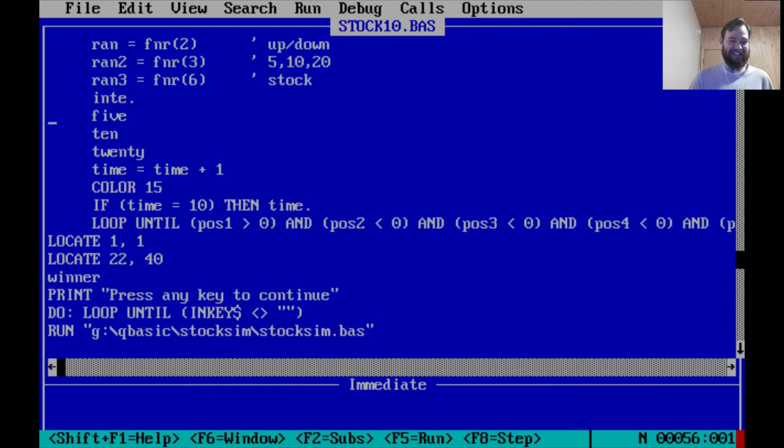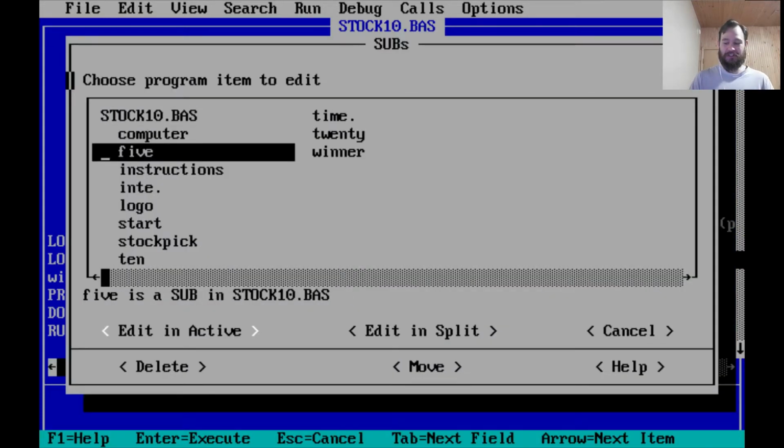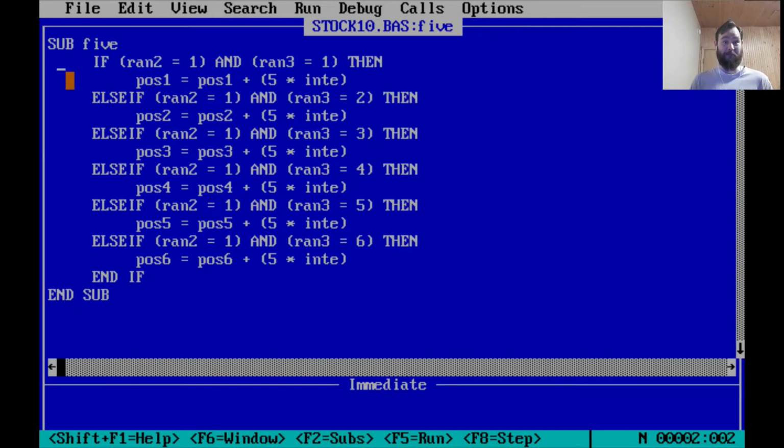Ran 2 was my value. 5, 10, or 20. So clearly, if your ran 2 was equal to 1, that means you rolled 5. And I have an entire subroutine devoted to 5. Oh my word. Yeah, in all of these if statements, ran 2.